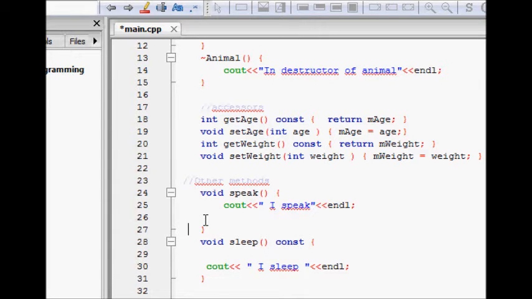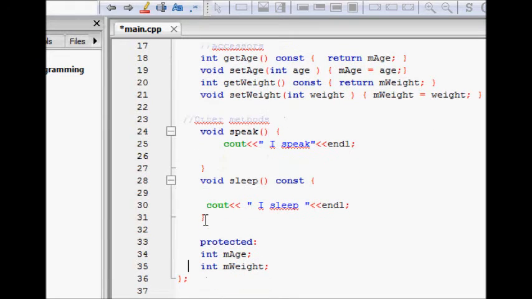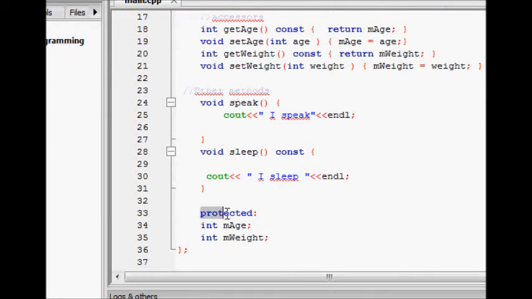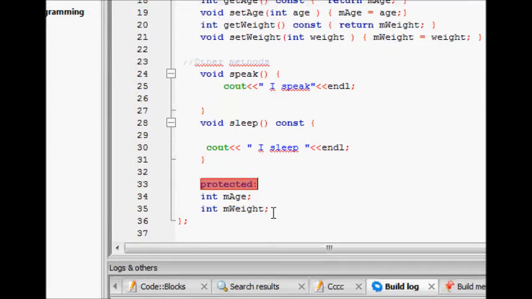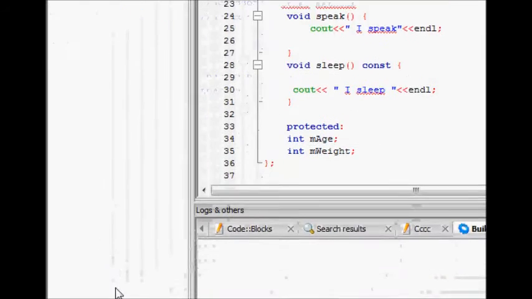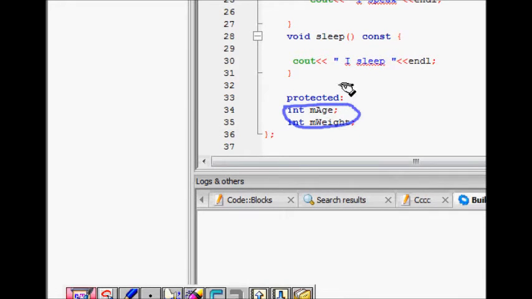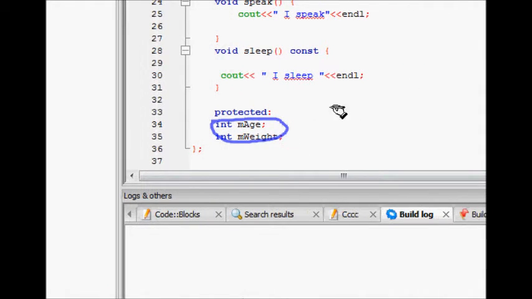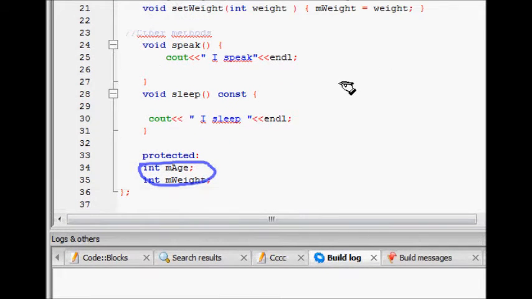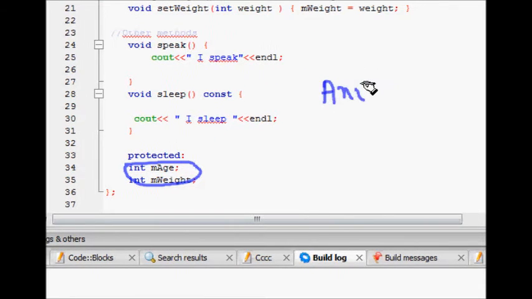Then we have some functions that all animals should have. They should speak and they should sleep. So these are two functions. Now, as discussed, they have the members member age and member weight. Those are protected. Protected means they can be accessed from the derived class, but they are not publicly available or visible.